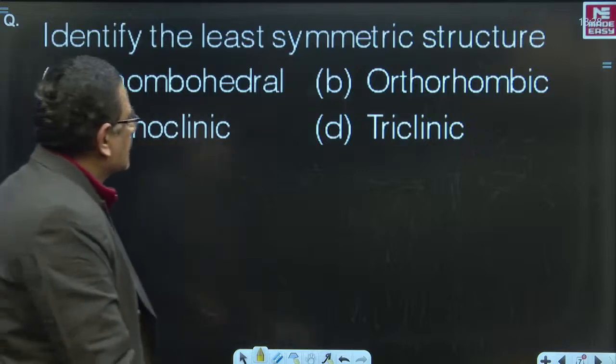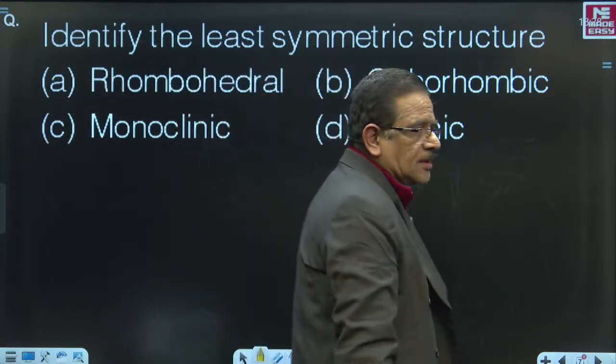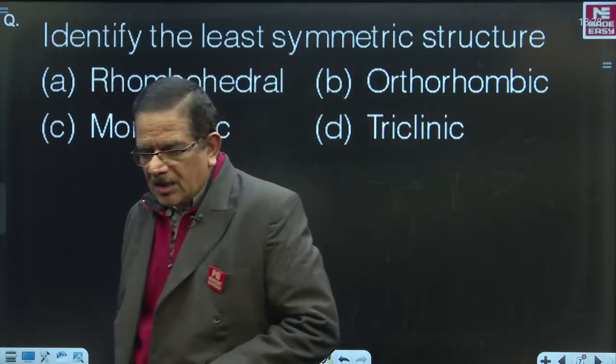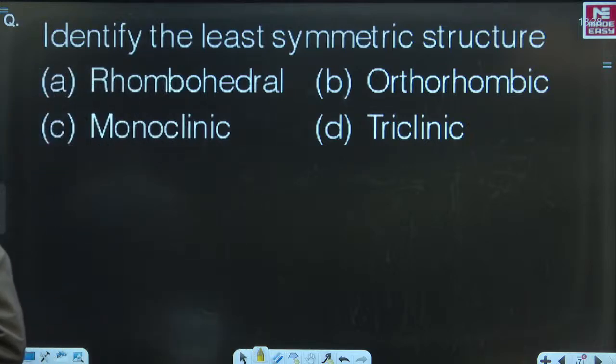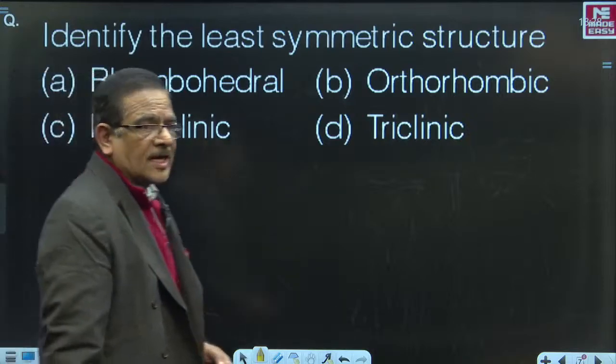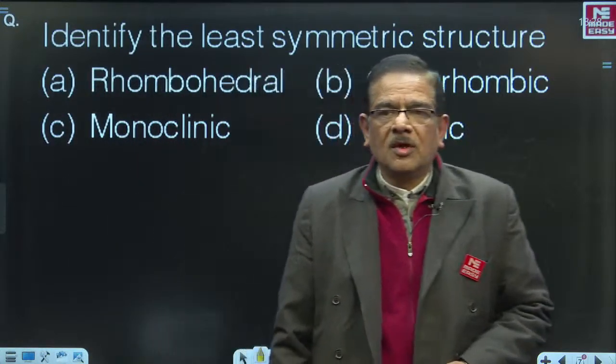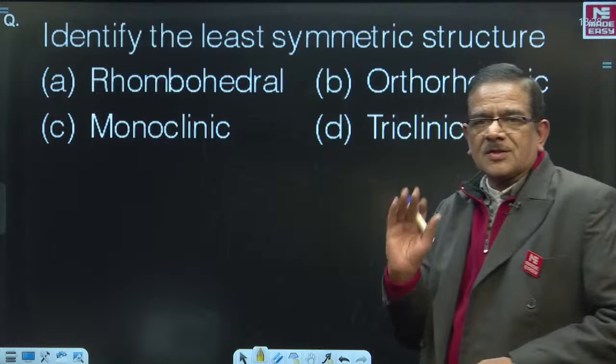Identify the least symmetric crystal structure out of the given crystal structures. New question is in front of you. Is it rhombohedral or orthorhombic or monoclinic or triclinic? Which is the least symmetric crystal structure?